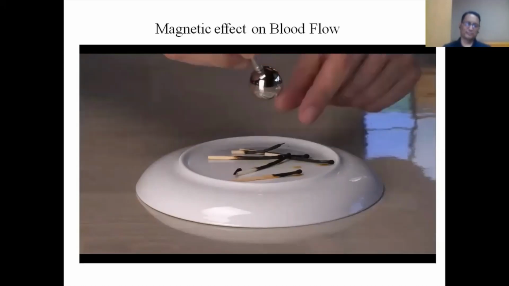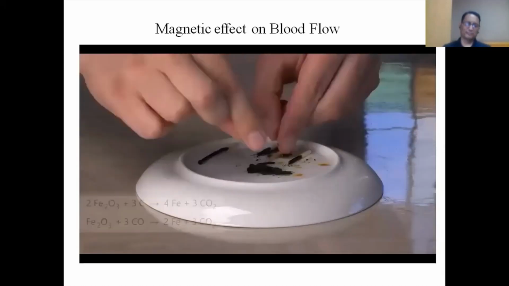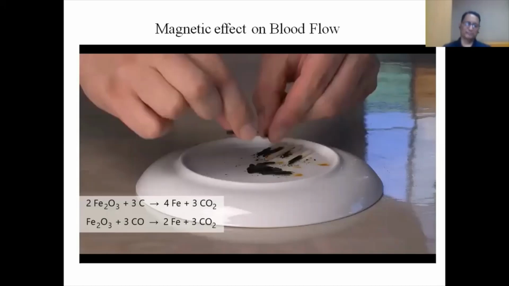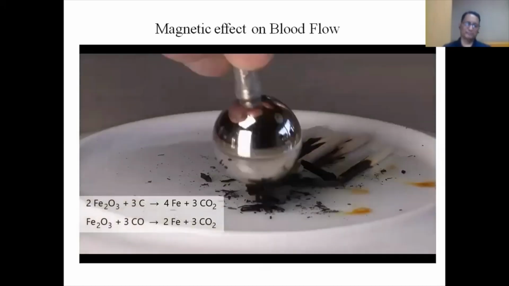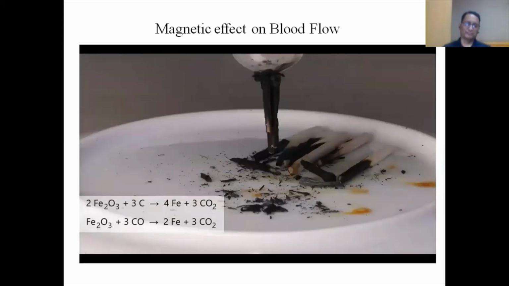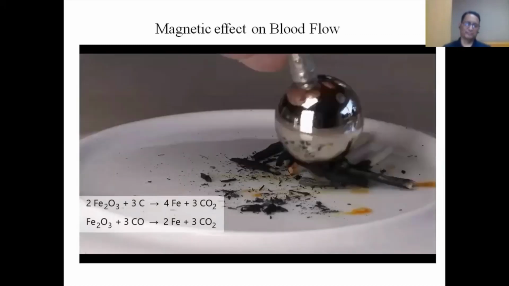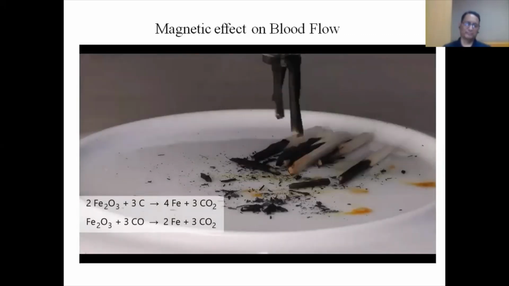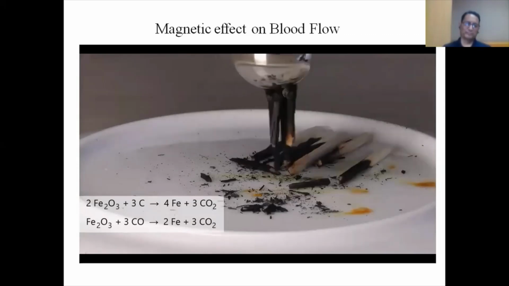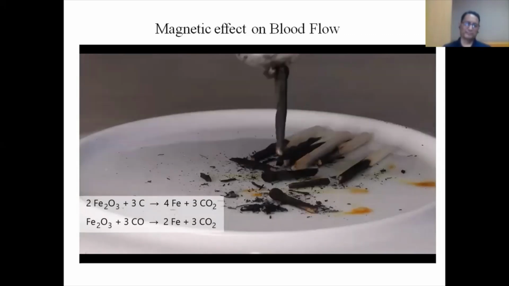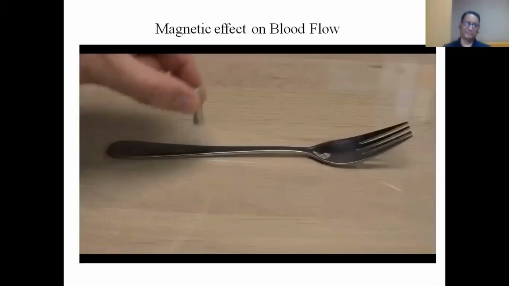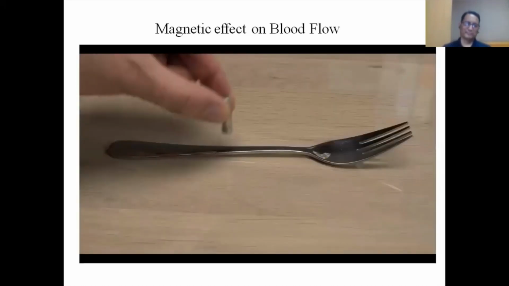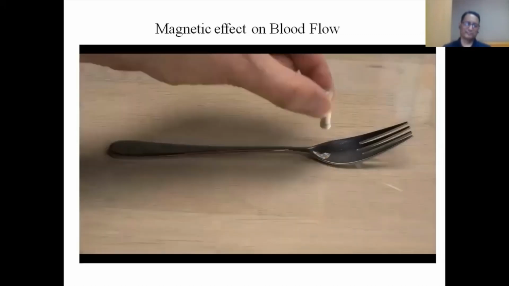There's the same amount of iron atoms in the matches, but the ferric oxide was reduced to pure magnetic iron in the fire. This gives us a clue. Iron atoms don't always have the same magnetic properties. It depends on the whole molecule. Even this fork, made of stainless steel, which is mostly iron, has different magnetic reactions depending on which end I test.